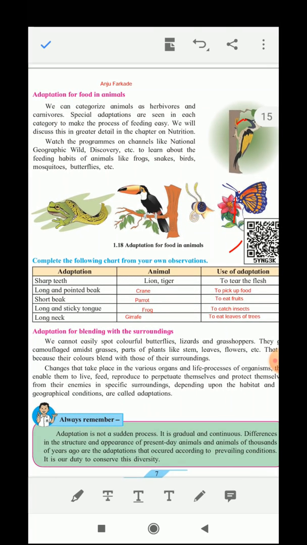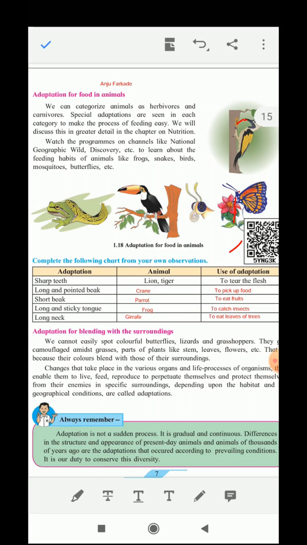Now, adaptation for blending with the surroundings. We cannot easily spot the butterfly. The color of these animals is such that they camouflage with the background color and cannot be spotted by their predators. So the butterflies, lizards and grasshoppers. For example, grasshoppers are green in color.